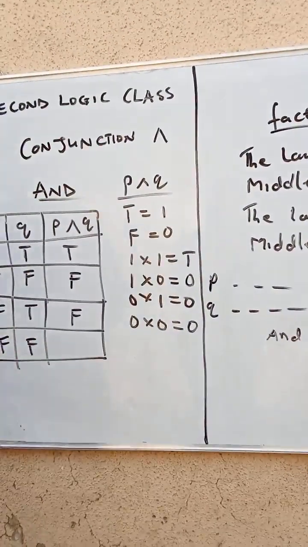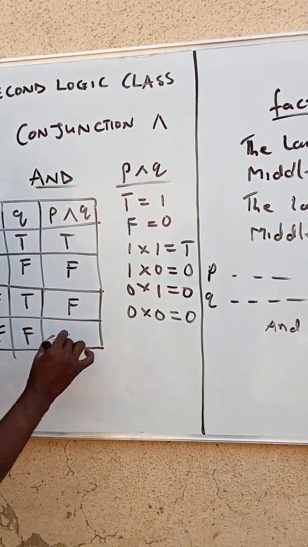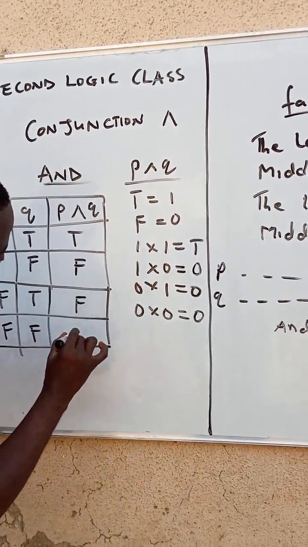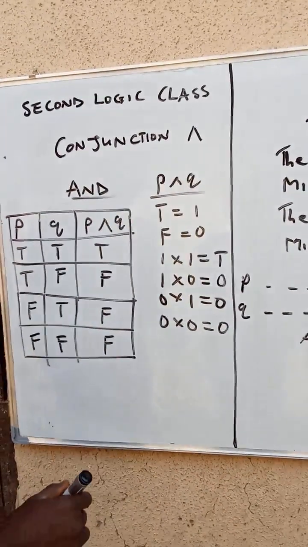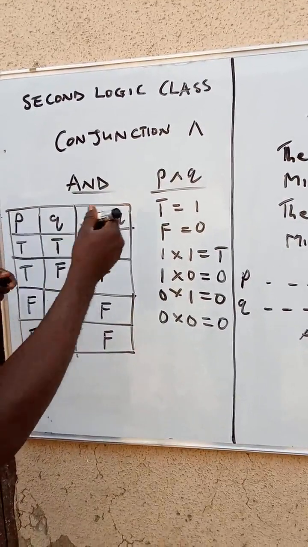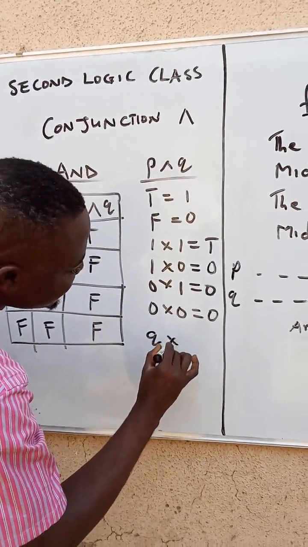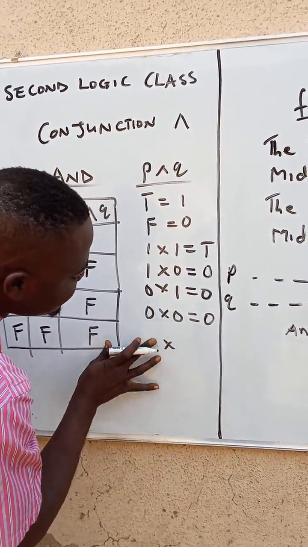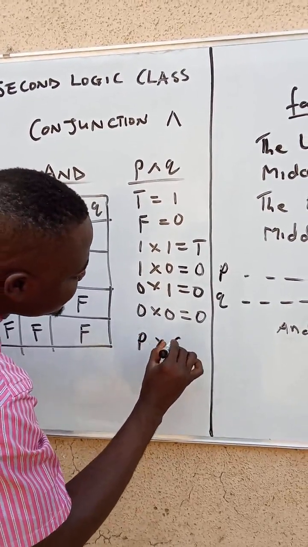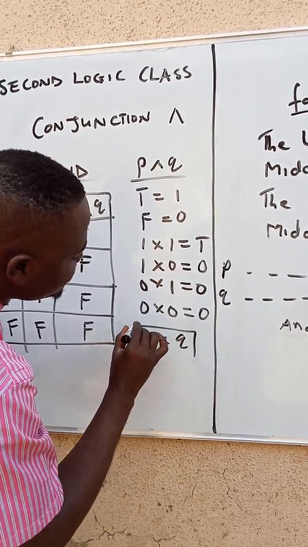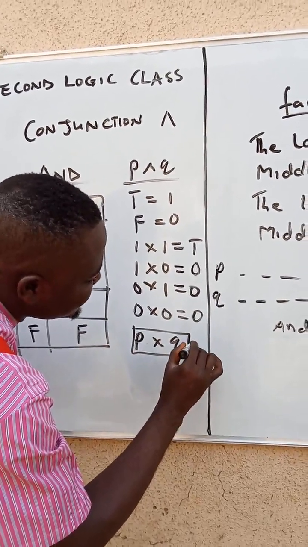So, is it false or true? In mathematics, this is what? False, because we are using a calculation. And in this case, the operation is times, that is P times Q. So this is what we use in this operation, in "and" here.